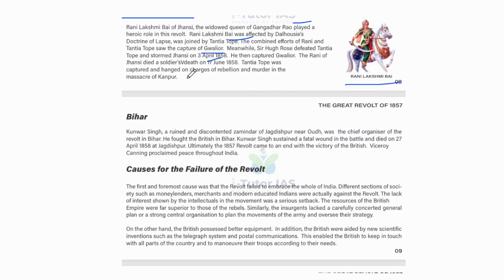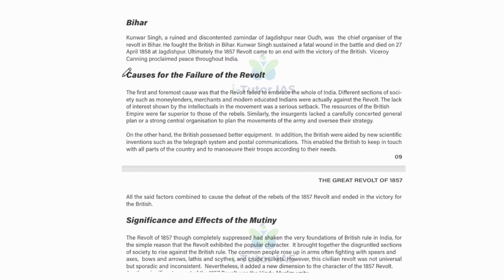Tantia Tope was captured and hanged on charges of rebellion and of murder in the massacre of Kanpur. And in Bihar, Kunwar Singh, a ruined and discontented zamindar of Jagdishpur near Oudh, was the chief organizer of the revolt in Bihar. He fought the British in Bihar, and Kunwar Singh sustained a fatal wound in the battle and died on 27 April 1858 at Jagdishpur.